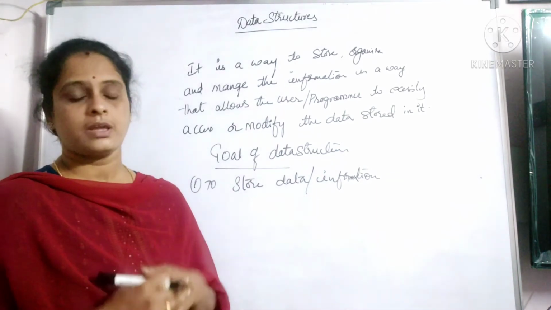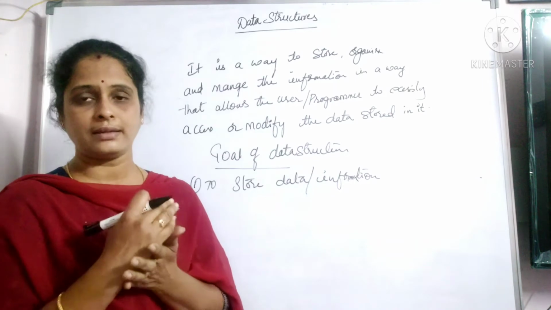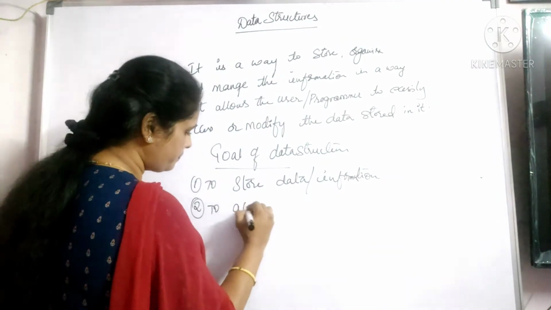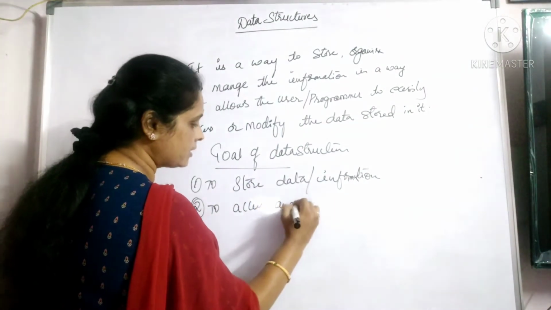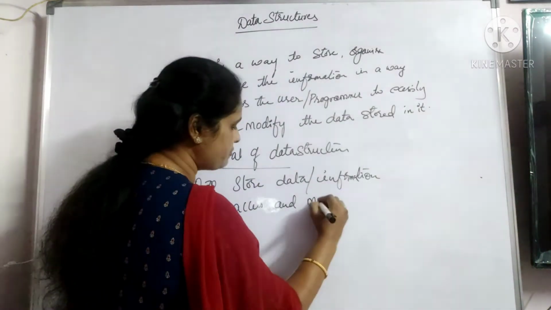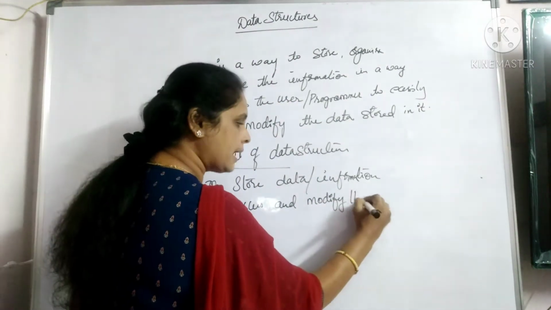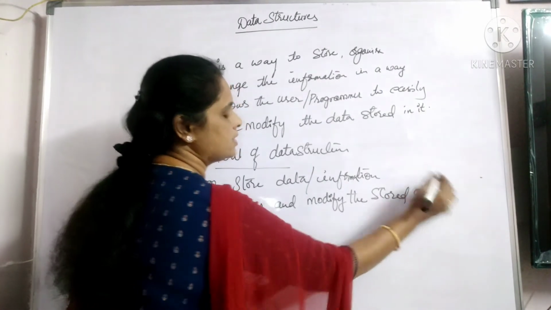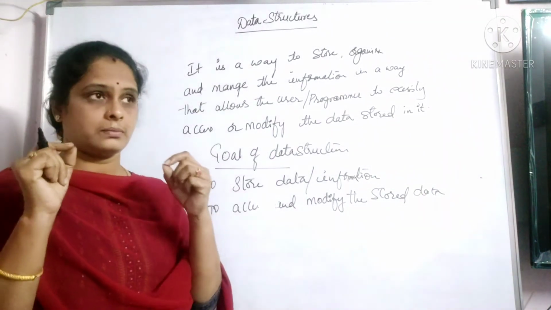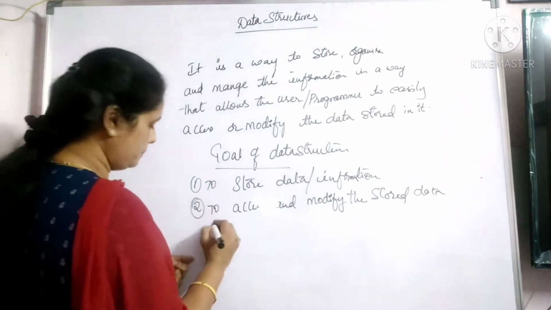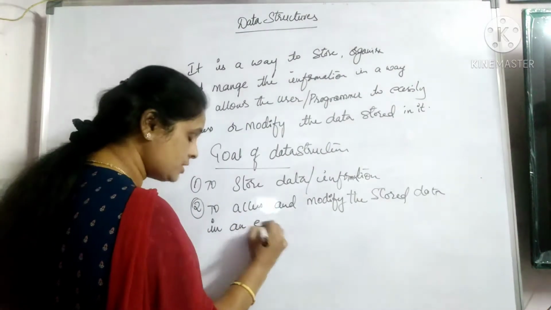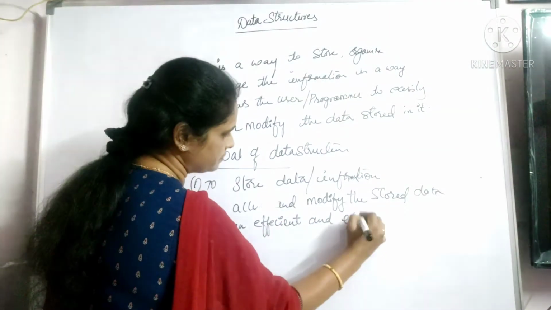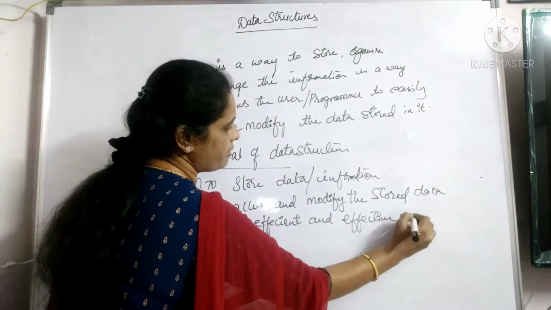Coming to the next thing, the second goal is to access and modify the stored data in an efficient and effective way, right?